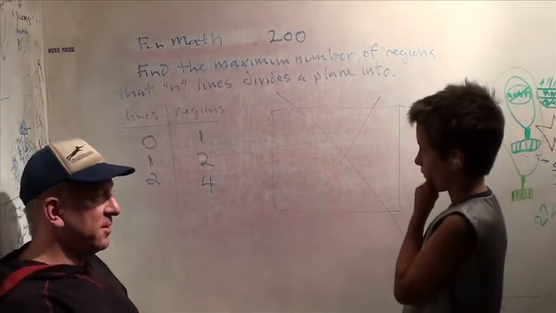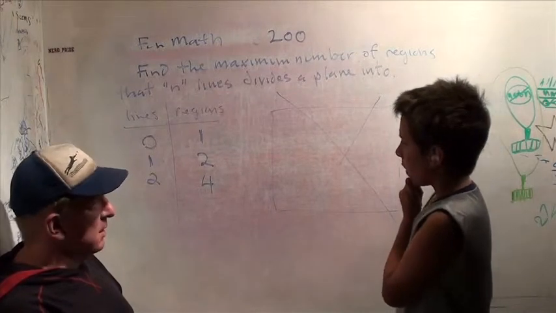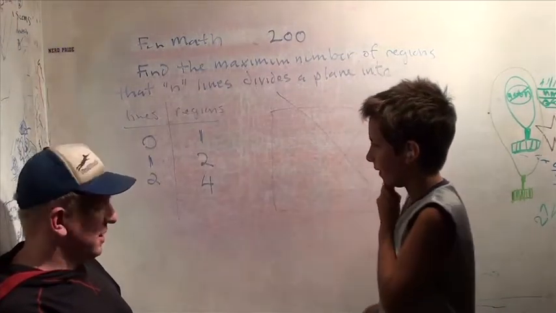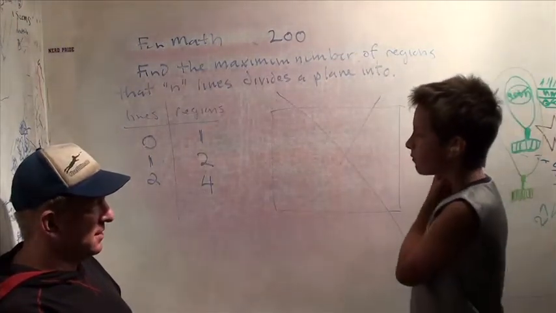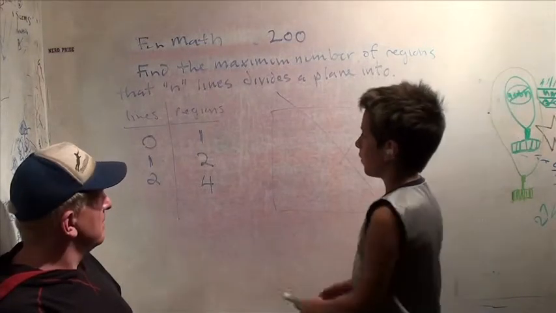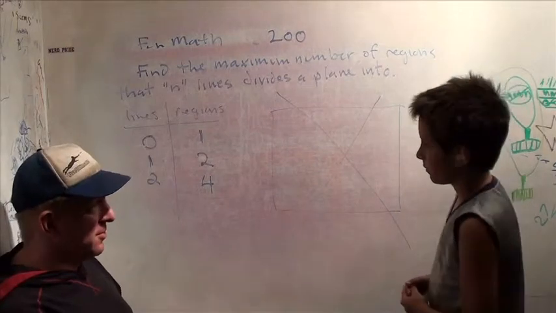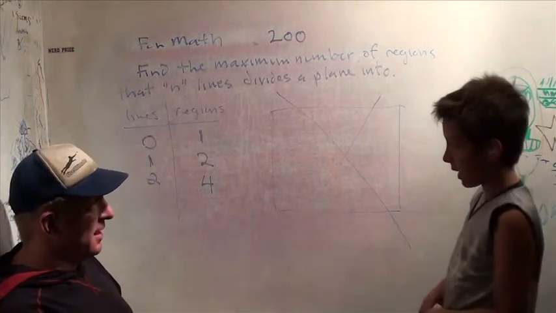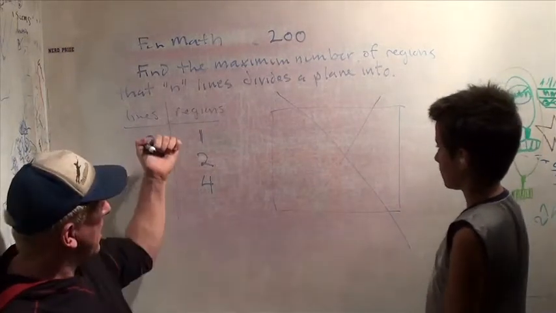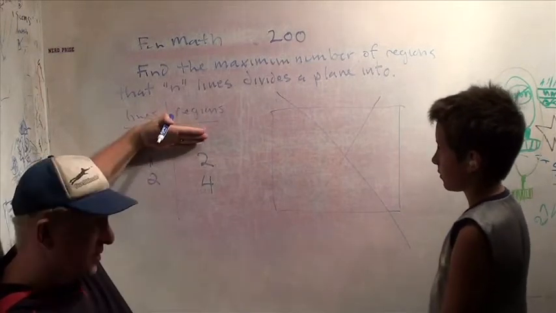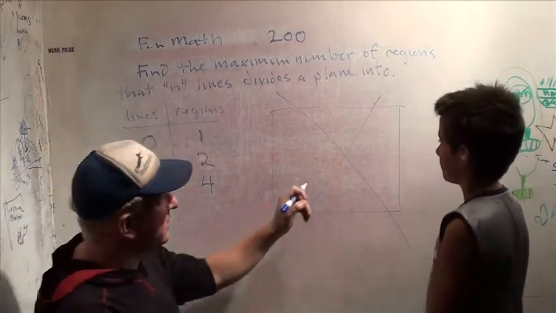1, 2, 4. Does that ring a bell? Well, it's odd, even, even. That's true. Anything else? Well, 1 doubled is 2 and 2 doubled is 4. These are powers of 2. So what could come next? It could come 8, and that pattern actually works for all 3, not just for these 2, right?